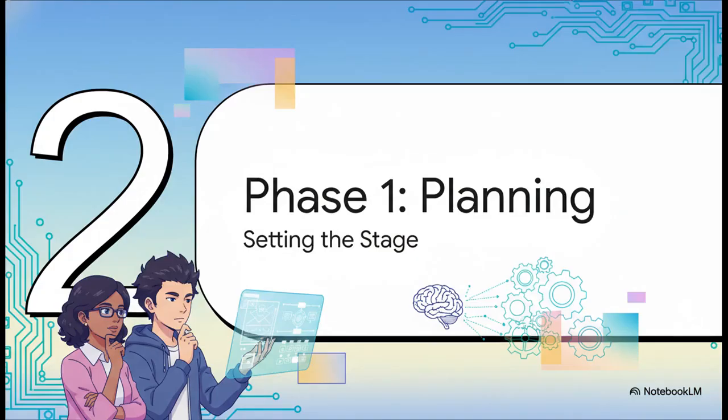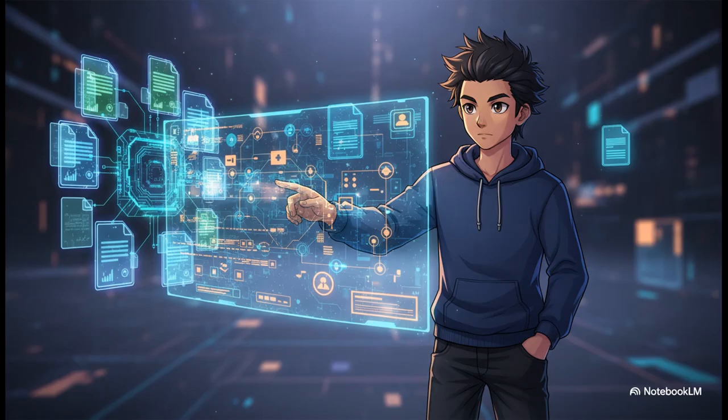Okay, so let's really dig into that first step, phase 1, planning. This is where you set the entire task up for success before a single line of code ever gets touched. And here's the simple but powerful rule. If a task is going to touch more than one file, you must start in plan mode. Why? Well, because it forces the AI to spit out a verifiable to-do list and a concrete plan, which keeps it from just going off the rails when things get complex.